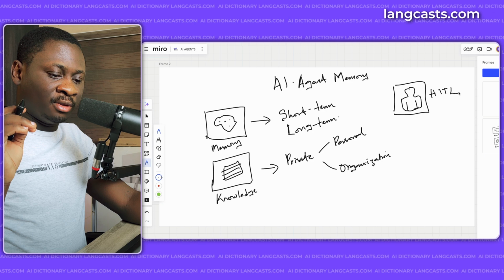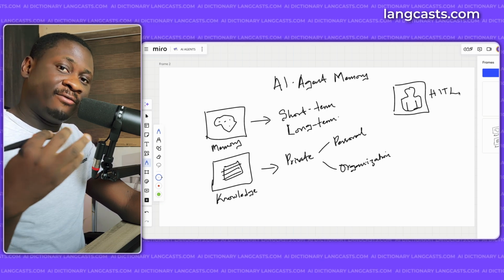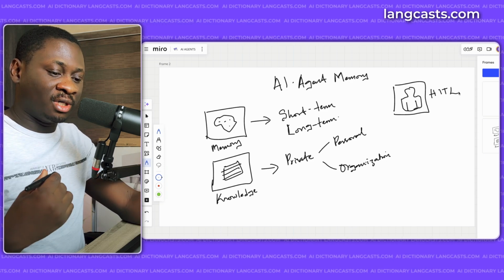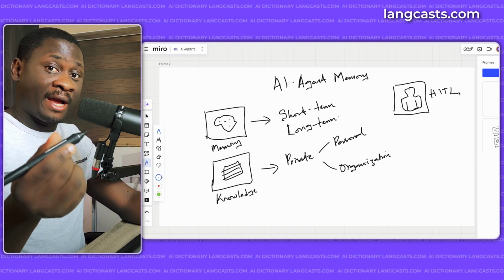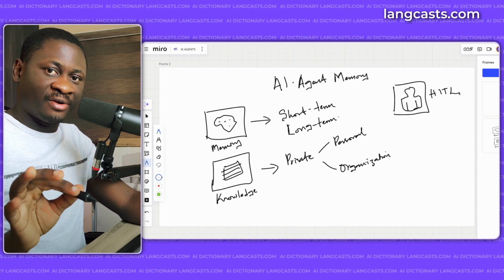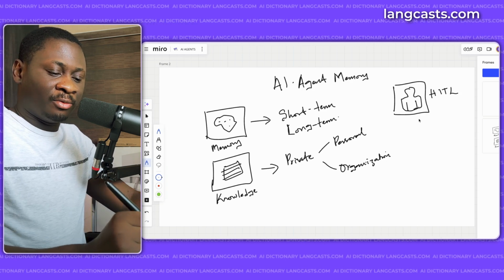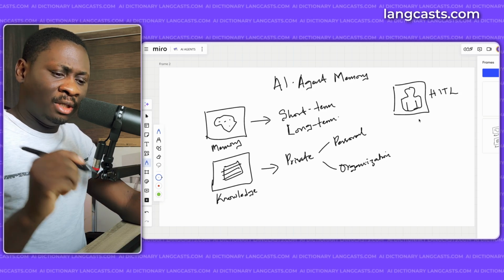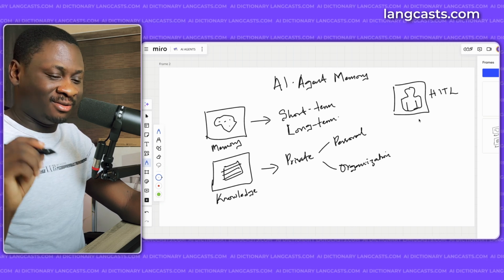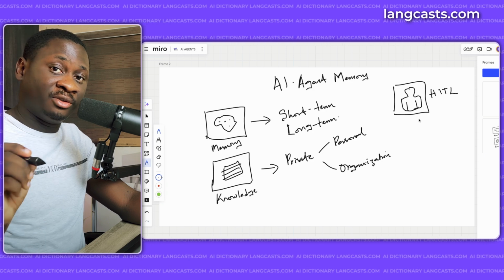So you want your agents to get to a point where they can prompt you and tell you, okay, this is what I have up to this point. What do you want me to do next? And you can tell them, okay, this looks fine. Go ahead and update it. Okay, go ahead and delete these files, or nope, just ignore these files. Delete these ones instead. So this is also something that we can introduce, because it brings a lot of control to what agents can actually do. You don't just want agents to run wild. It can become very, very disastrous if you don't put the proper guardrails in place.